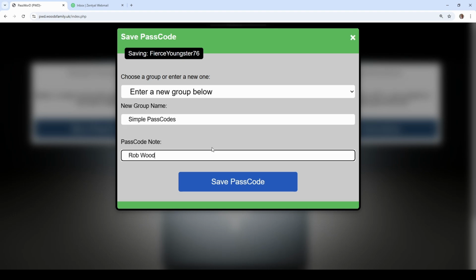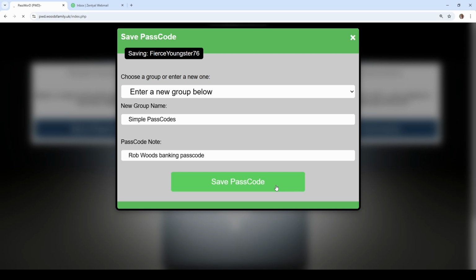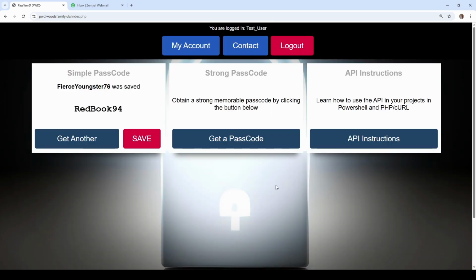Okay, I don't recommend using this for storing your banking passcodes at this point in time. It's certainly a risky thing to do. But since there are no other details besides the passcode, it's maybe okay to do this. But I wouldn't put all of your details into this just for security. I think that would be a general rule. I've saved it, and now it's confirmed that that one is saved, and it's just showing me the next one.